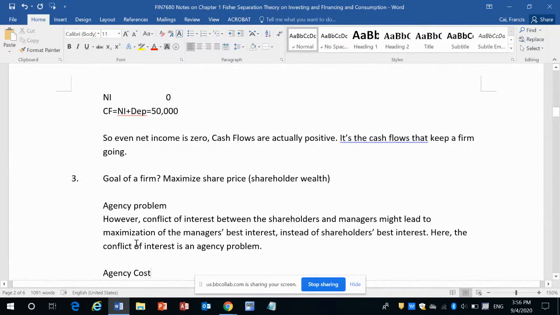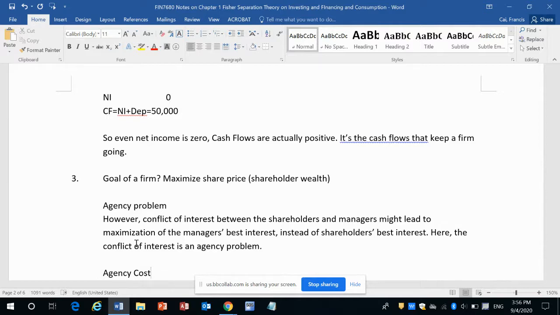Now, to solve this agency problem, the company will hire additional lawyers or accountants to monitor them, to keep an eye on them. There is a cost to hiring additional accountants and lawyers, so that is called agency cost.